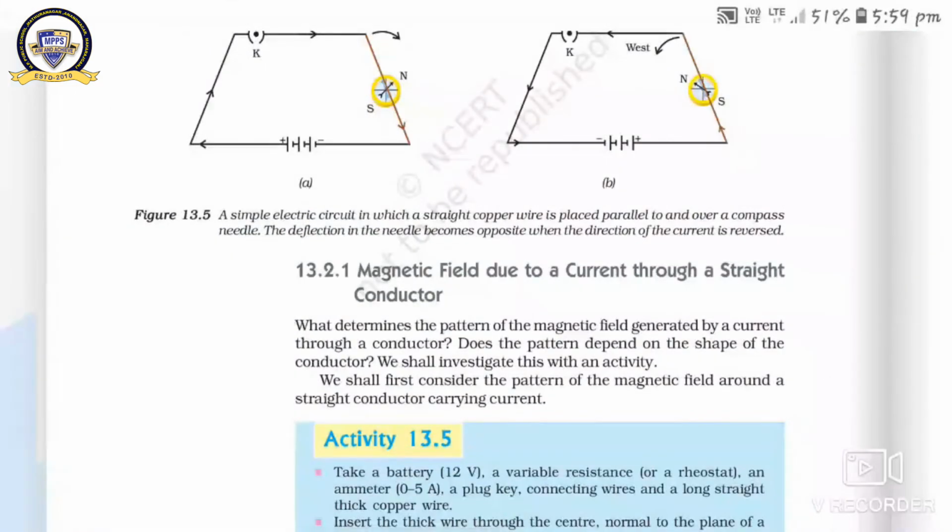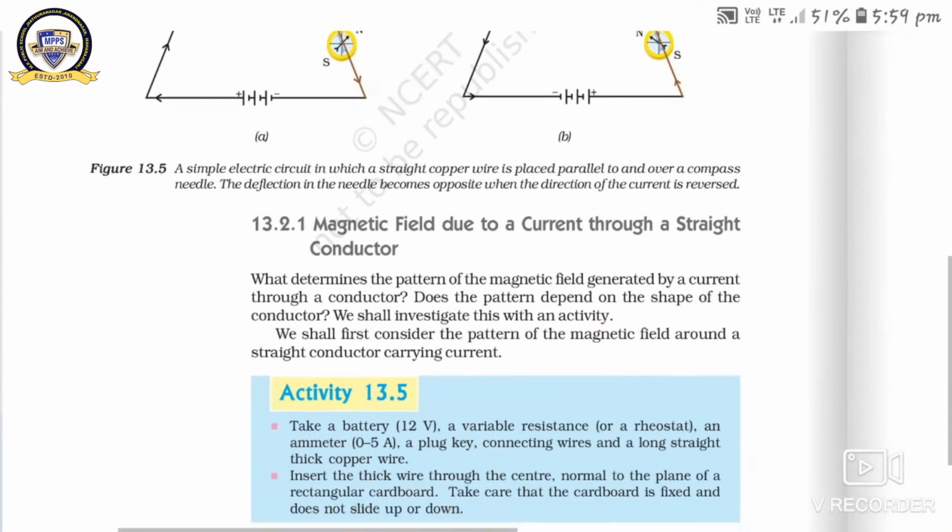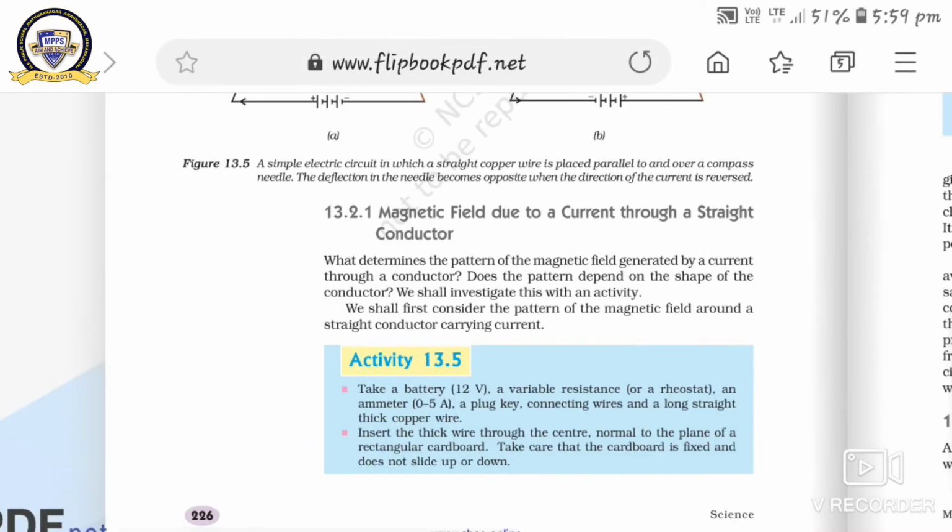Now come to a very important topic, the magnetic field due to a current through a straight conductor. If there is a straight conductor, what will be the direction of the magnetic field? What is the nature of the magnetic field? What determines the pattern of the magnetic field generated by a current through a conductor? We have to study the pattern of the magnetic field around the current carrying conductor.